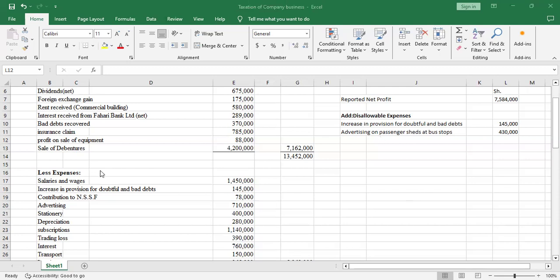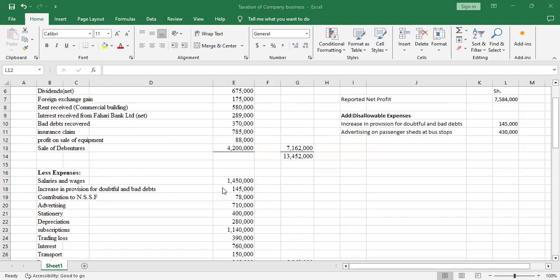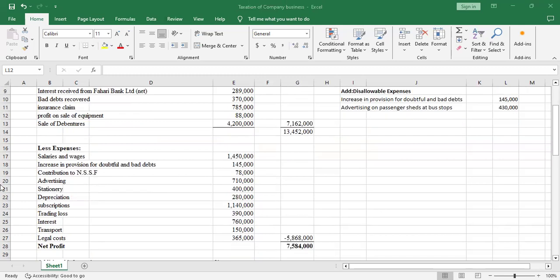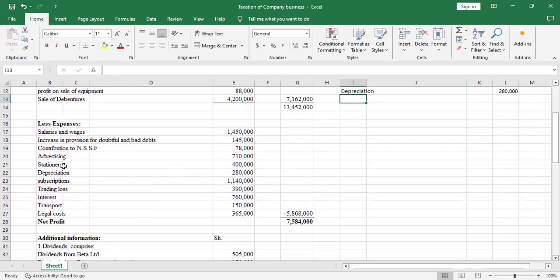After advertising, we go to stationery. This stationery, we assume that it was used in the business, unless they specify otherwise, so this is allowable. Then depreciation is a disallowable expense, so we'll add it back.